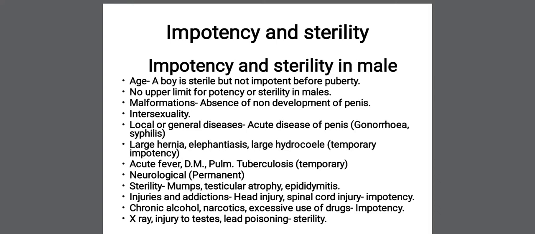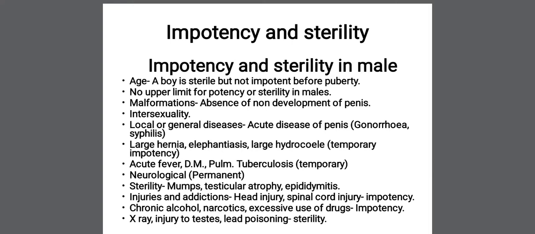Then neurological defects. Say there is any compression of the nerve in the spinal cord or spinal canal, or any trauma to the spine where the nerve supply of the testes or the genitalia is lost. That will cause permanent impotency. Sterility will also follow.